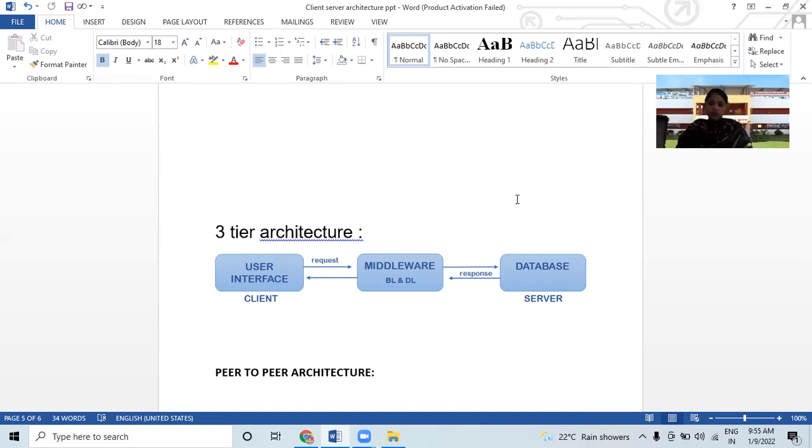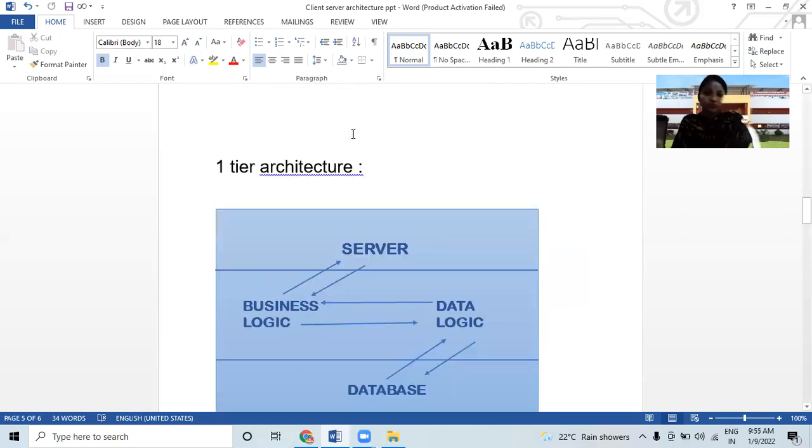So let's see the advantages of client server architecture. There are benefits of client server architecture, such as having full right to control all activities of the entire network, centralized. All data is saved in the central area. So let's discuss the advantages here.